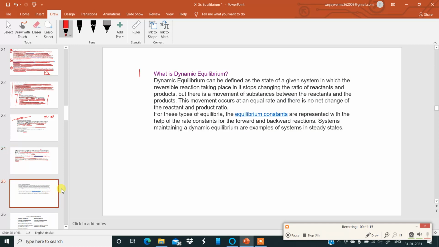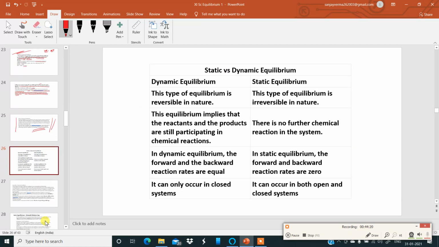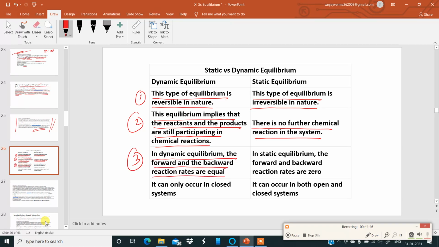Now, I have already explained what dynamic equilibrium is, no need to explain again and again. Then try to remember these differences between dynamic and static equilibrium. Dynamic equilibrium is reversible in nature, whereas static equilibrium is irreversible in nature. Dynamic equilibrium implies that the reactants and the products are still participating in the chemical reaction, whereas in static equilibrium, there is no further chemical reaction in the system. Number 3. In dynamic equilibrium, the forward and the backward reaction rates are equal. In static equilibrium, the forward and backward reaction rates are 0.